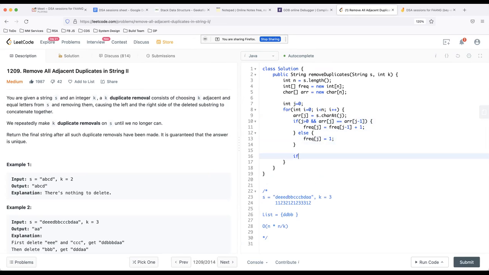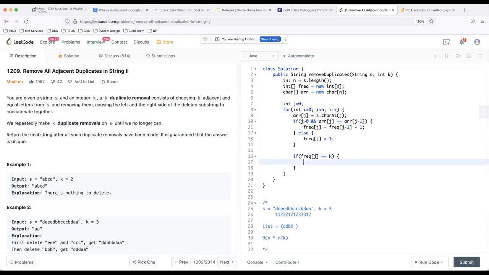Now the interesting case is, as soon as the frequency of j actually reaches k, it means that I have found a block of k consecutive characters. I would just simply do j is equal to j minus k, and that's it.